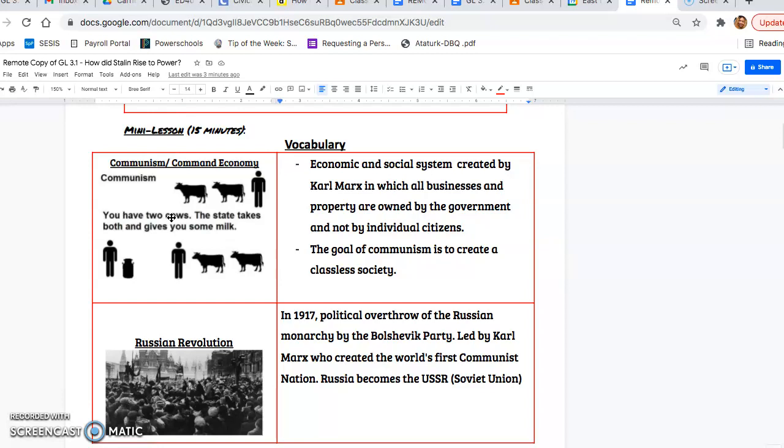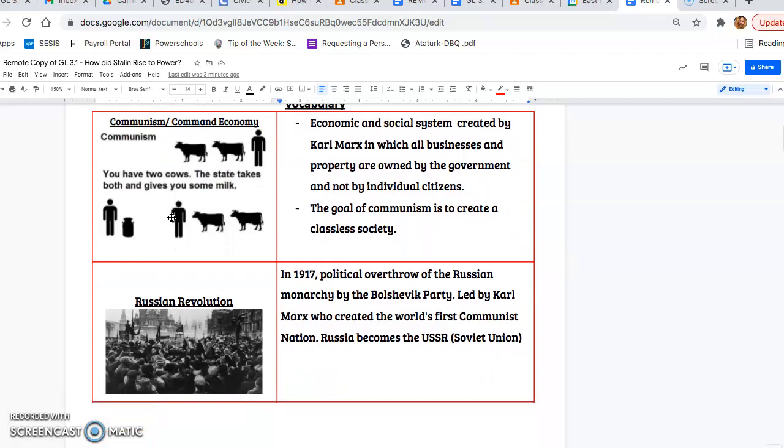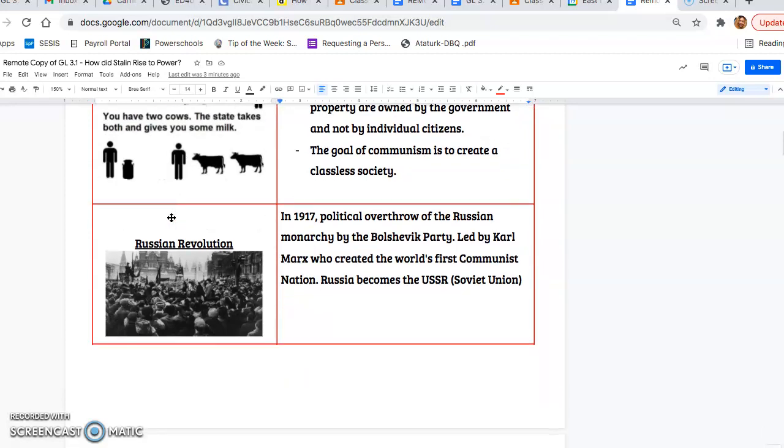So people aren't allowed to own businesses or property. Instead, everything is distributed by the government. So if you had land, they would take that. If you owned homes, they would take that. You could still live there, but you no longer owned it.